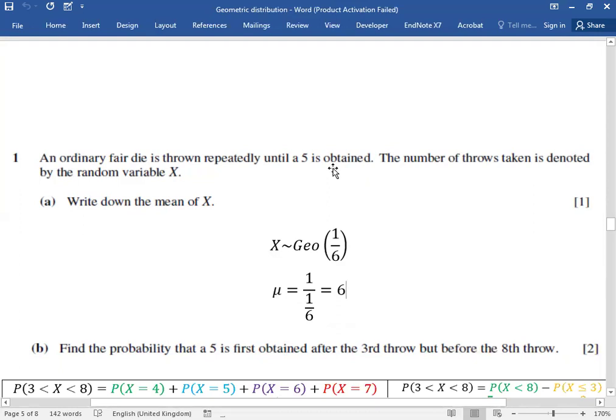The question is telling you until a 5 is obtained. You know that it is geometrically distributed. The number of throws taken is denoted by the random variable x. First part is asking us the mean. Mean is 1/(1/6), which is 6. Now part B is asking us to find the probability that a 5 is first obtained after the third throw, but before the 8th throw. That means you get success on the 4th throw, 5th throw, 6th throw or 7th throw. Calculate it and tell me what you get first. Then I'll let you know how to do it.